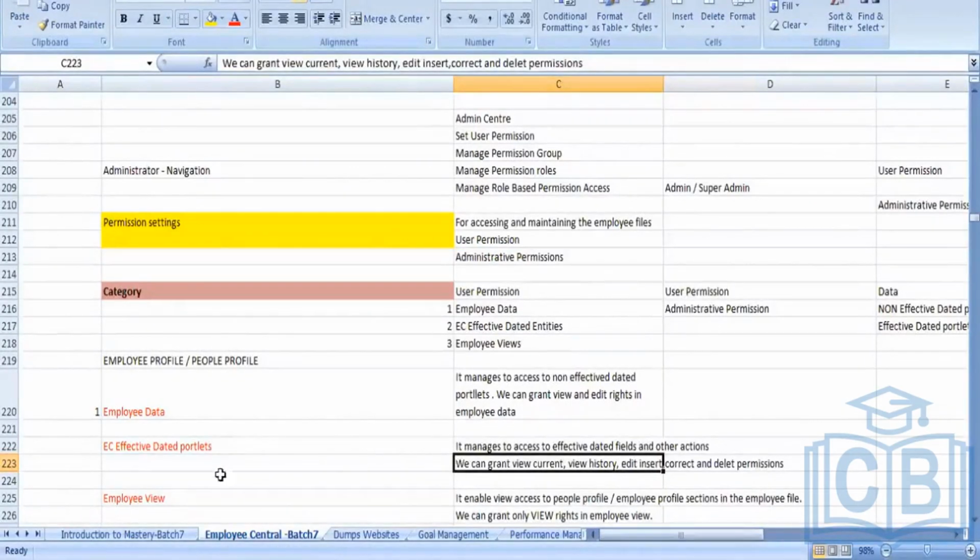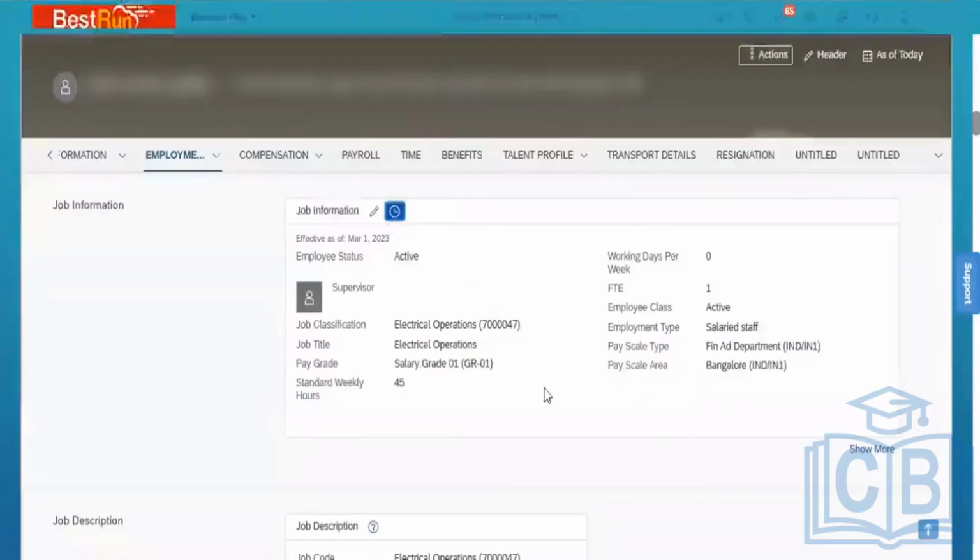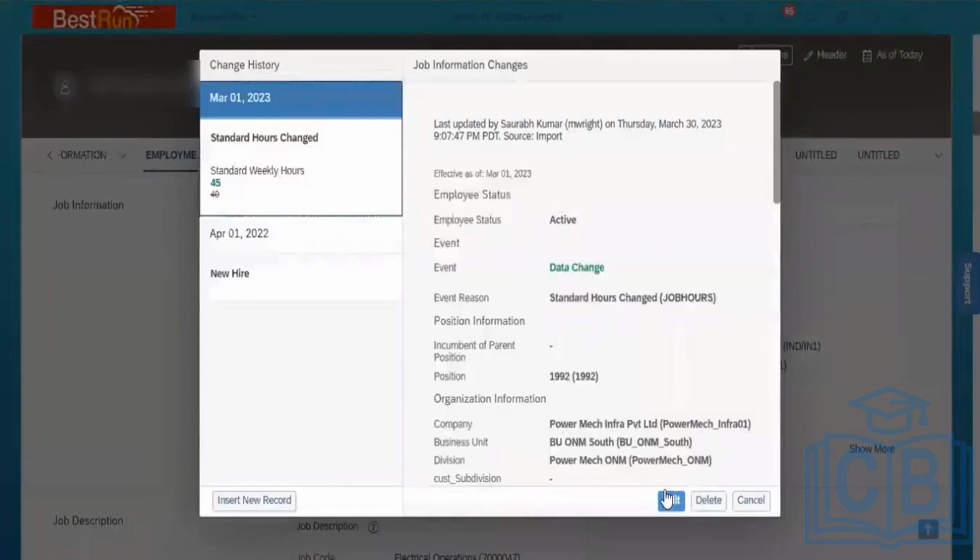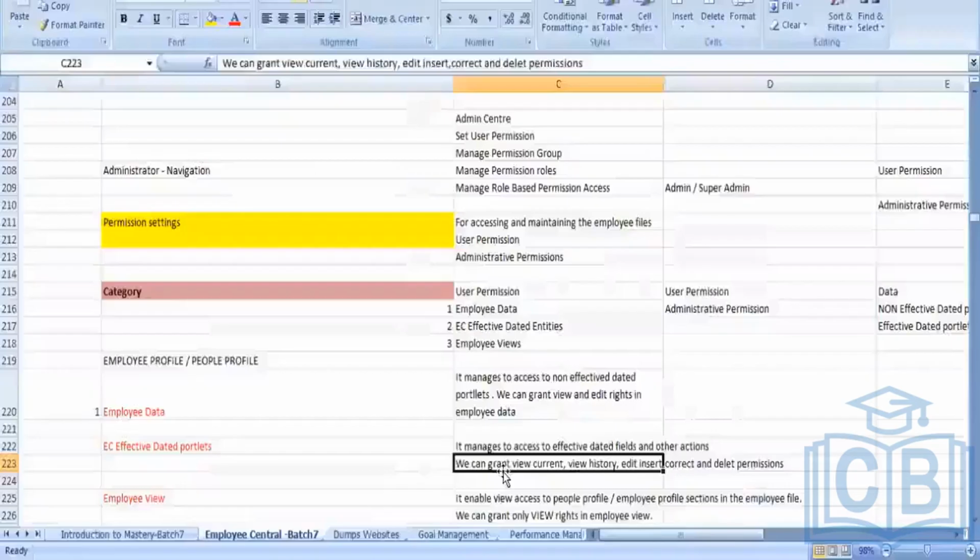You can see here when I go back into the system, we have the edit option, delete option, insert new record. All these options are coming. Why are these options coming?